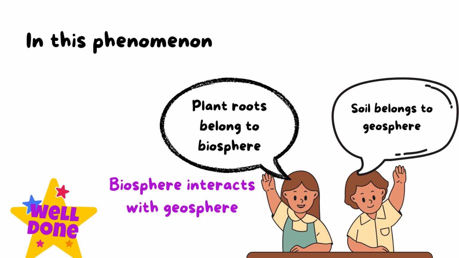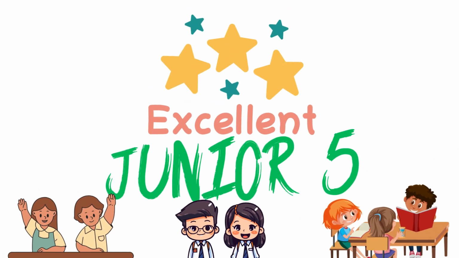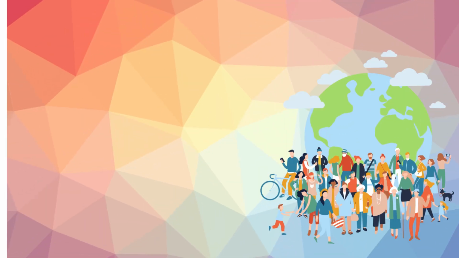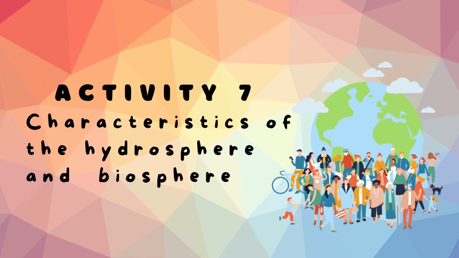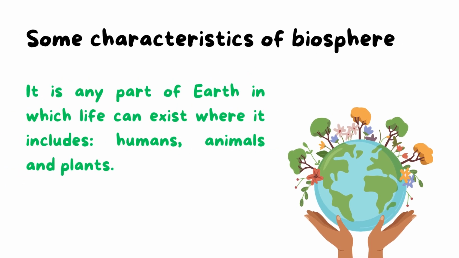We reach the end of this activity. Excellent, Junior 5 students that participate with me by your thinking and answering these questions. Now we will go to activity 7, characteristics of the hydrosphere and biosphere, as we will know some information about the hydrosphere and biosphere. First, we start with biosphere, some characteristics, okay, some features of the biosphere.